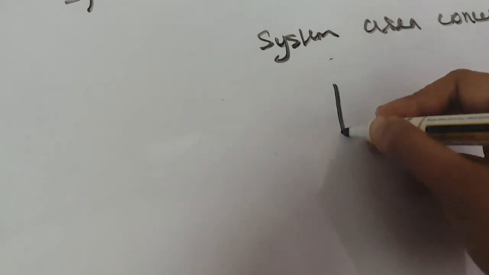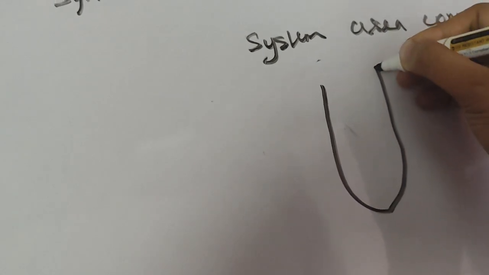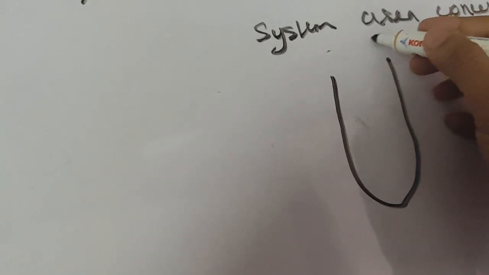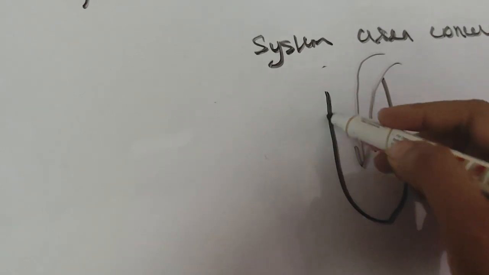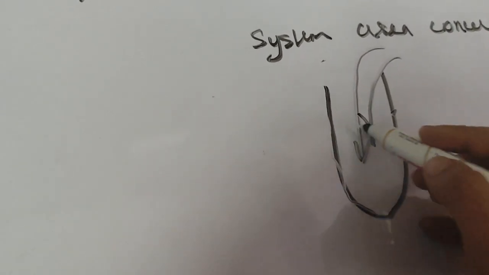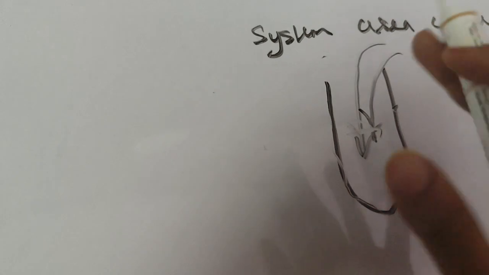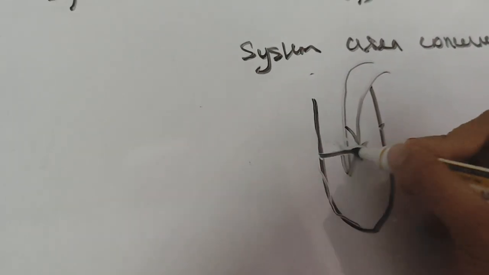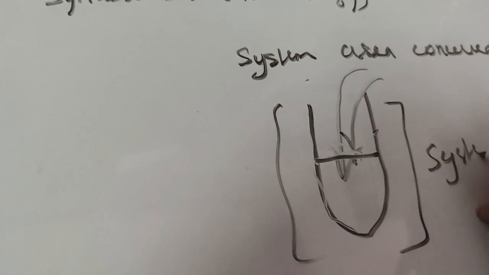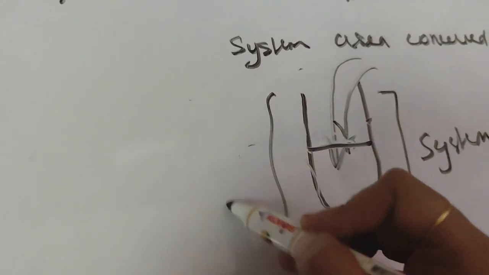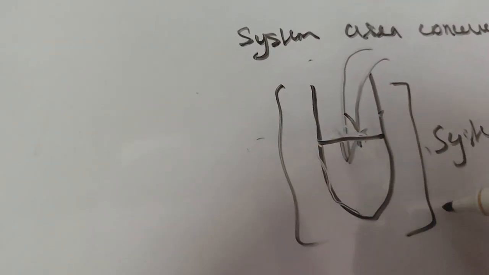For example, if this is a test tube, and in this test tube you are adding solvent, then here the reaction will occur, it will get mixed up and it will form whatever. So this is known as the system, and the surrounding environment is known as the surrounding.